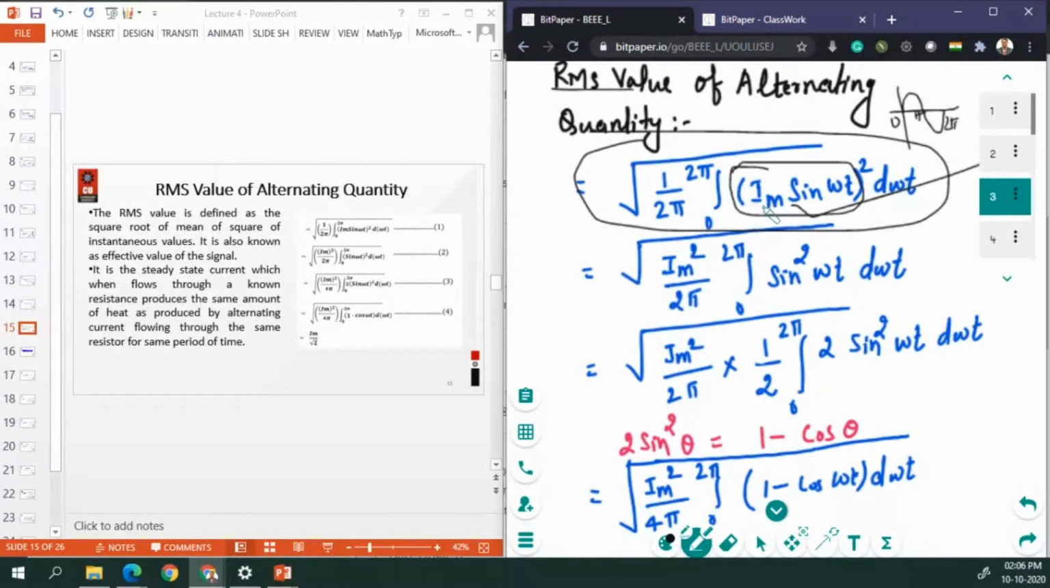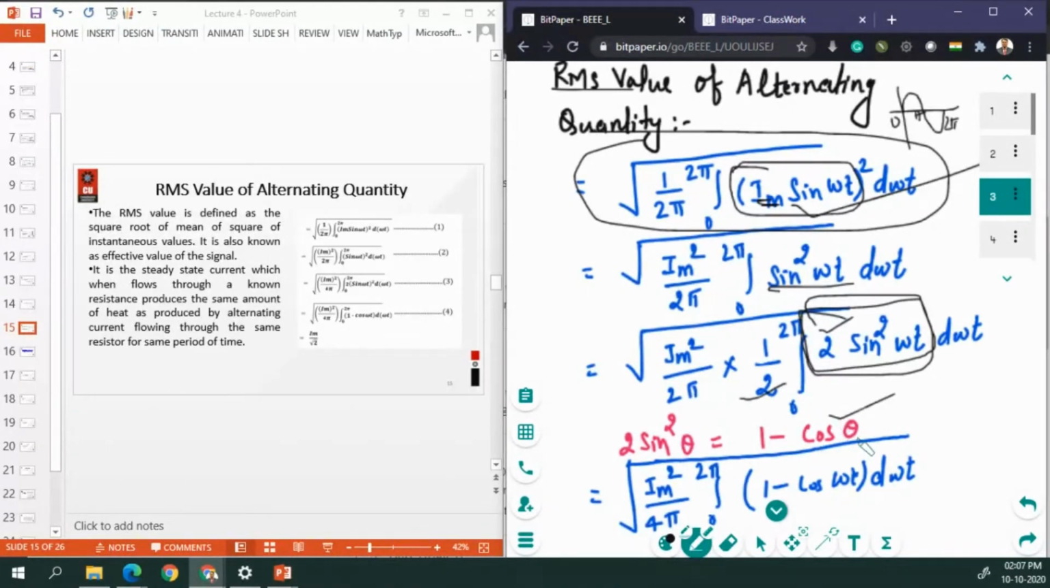We take the constant term outside, and we integrate sine square omega t. So how can you integrate this sine square theta? We have to multiply by 2 and divide by 2 to make a complete formula. 2 sine square theta is 1 minus cos 2 theta. That's why we are multiplying and dividing by 2, and we get the result as 1 minus cos of 2 theta.